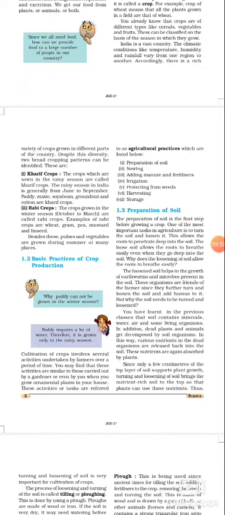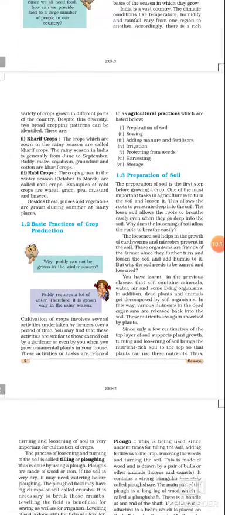During gardening, what do you do? You prepare your soil, you sow the seed, then you add manure and fertilizers, you give irrigation, you give water, right? You then cut down the extra parts of the plants, and after maturing you cut the main crop and then you store it. So the same is the process of cultivation of crops.